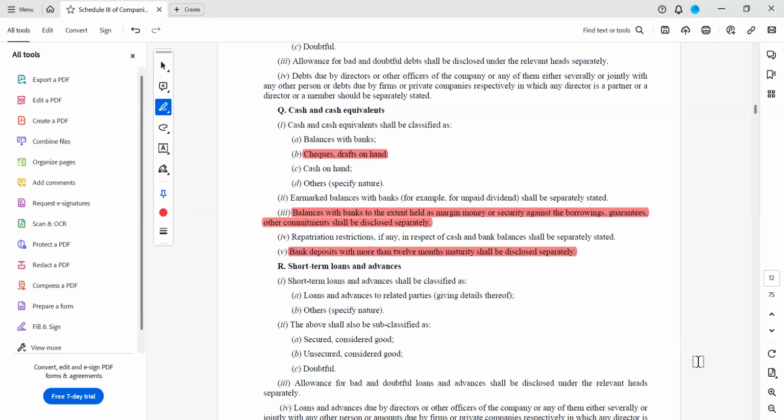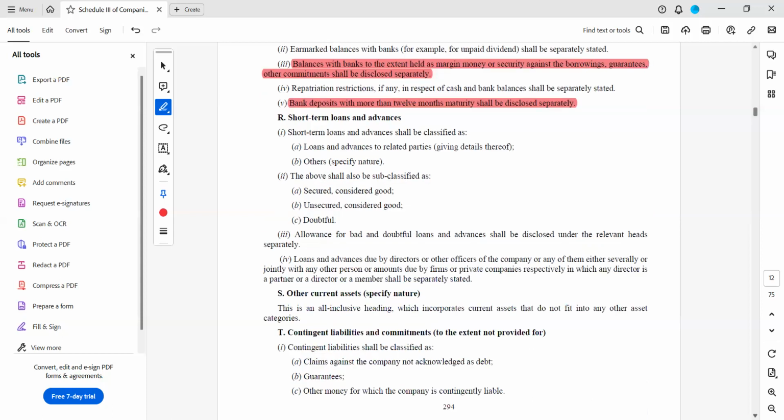Then short-term loans and advances to related parties, others. Again, you see here secured considered good, unsecured considered good, and doubtful. You have to classify this also like that. If it is doubtful, then you have to make provision for the same. Again, here also the directors and officers of the company, you have to show separately.